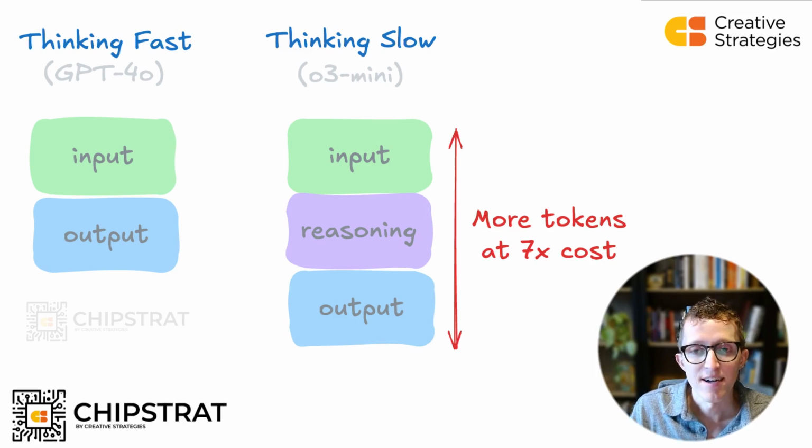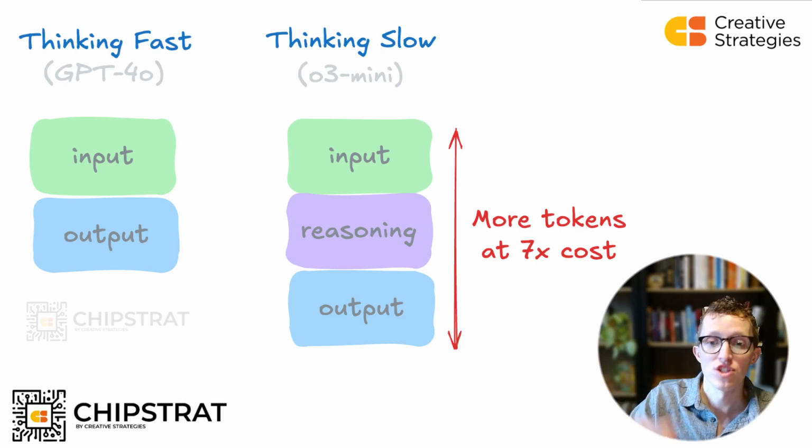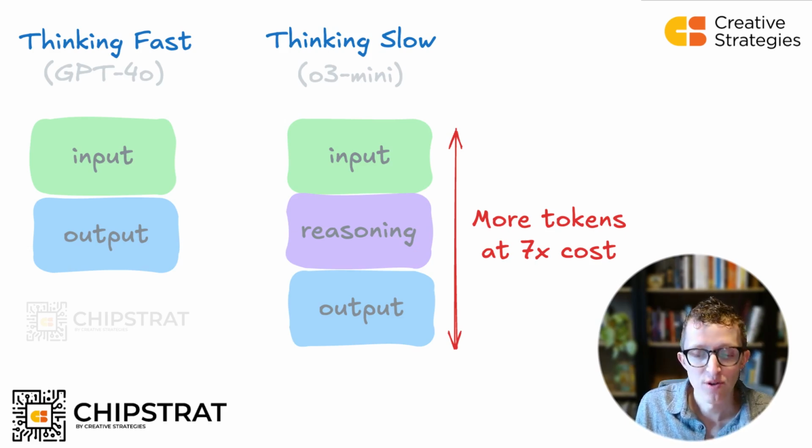This reasoning takes more compute in and of itself to do these predictions, right? Its internal dialogue might be 2,000 tokens. And then on top of it, we might have people that say, hey, I want these agents, let them run. I'll pay for it. Just let them go until they get done. So there are many more insights in the article. You can go check it out at chipstrat.com.